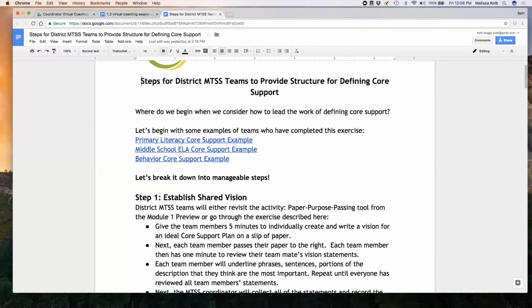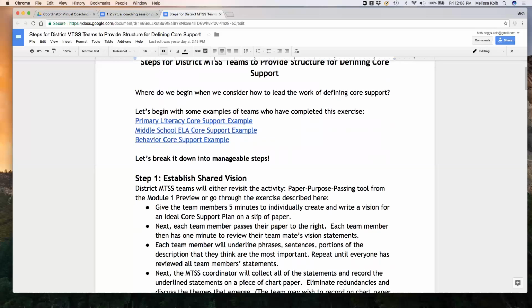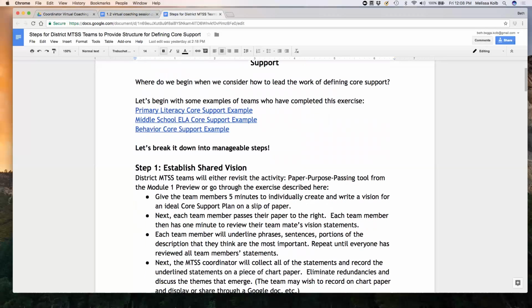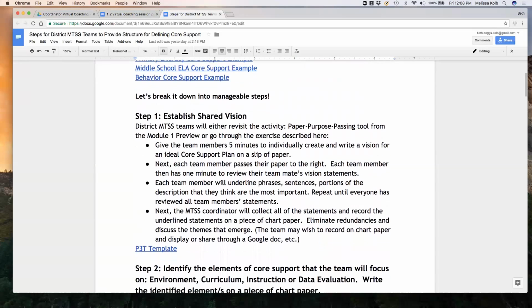And really quick, this actually walks through how we do this work of defining core support. So remember, core support is the academic and behavior, social, emotional instruction, curriculum, and environment that all students and all staff implement within our building. So all students would have access to this and all staff would be empowered to implement this. So there are a couple of steps that we walk you through in terms of defining core support.